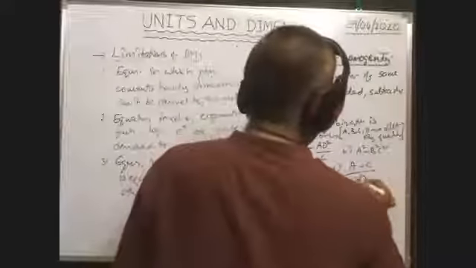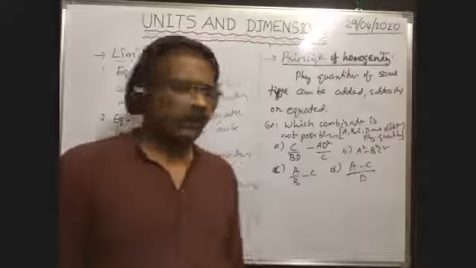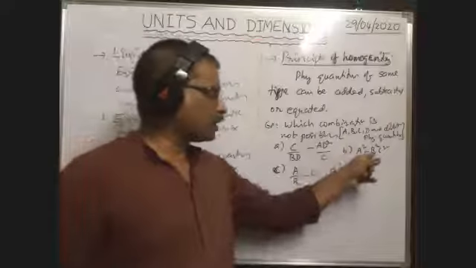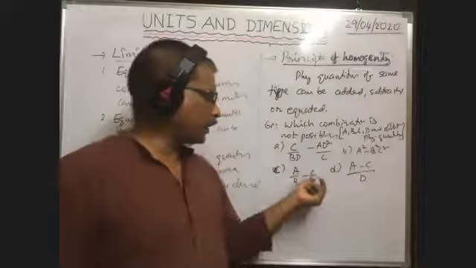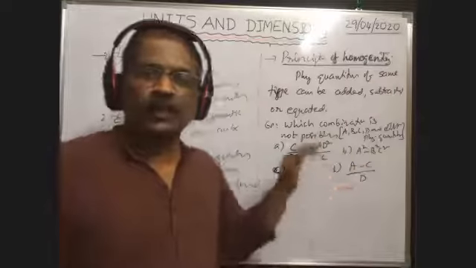A minus C by D. It is the question they asked. Here, C by BD, minus AD square by C, A square minus B square C square, A by B minus C, A minus C by D. Which option is not possible?